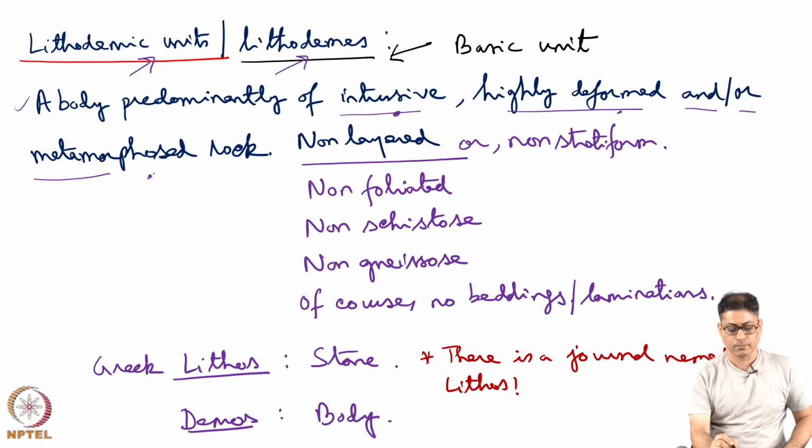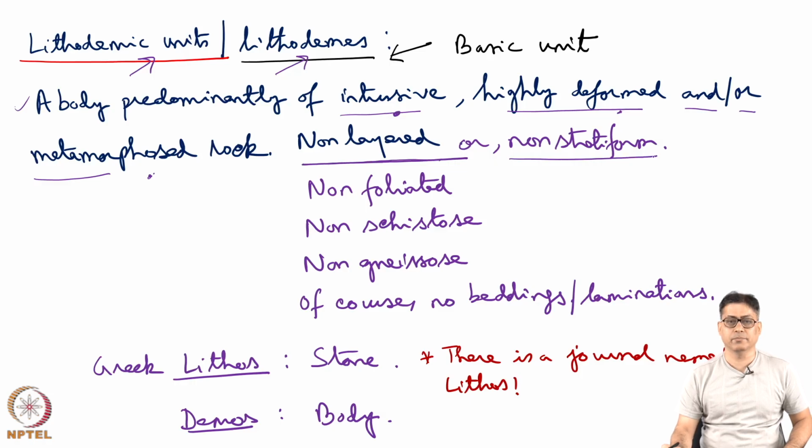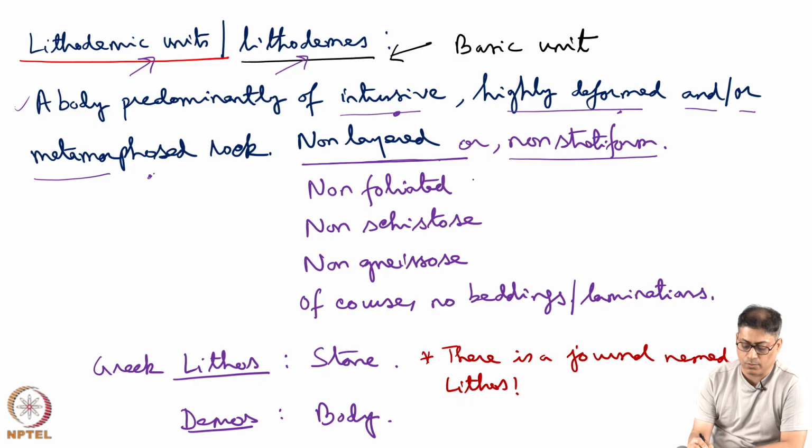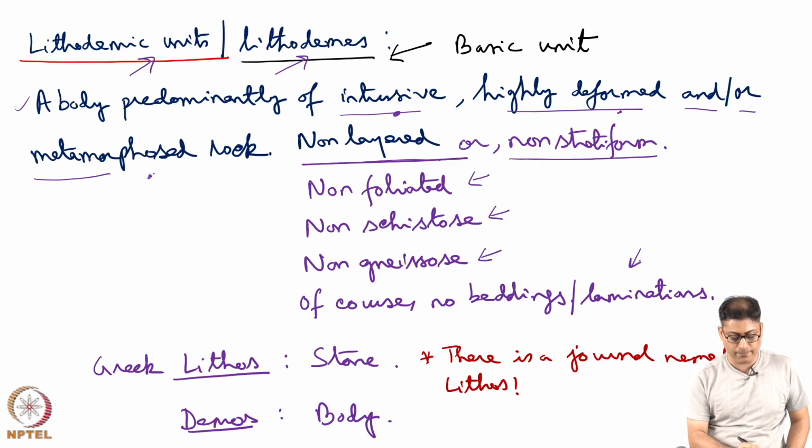The lithodemic units essentially are non-layered or non-stratiform units. So, we cannot see beds within it. They are non-foliated, non-schistose, non-gneissic, and of course, there is no bedding, no lamination, no stratification.